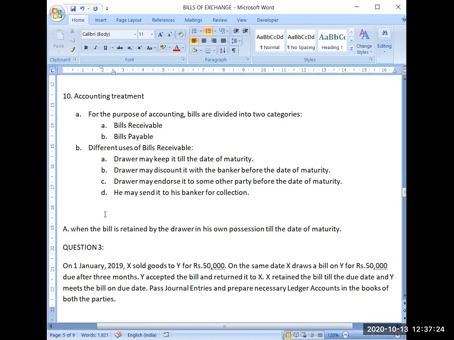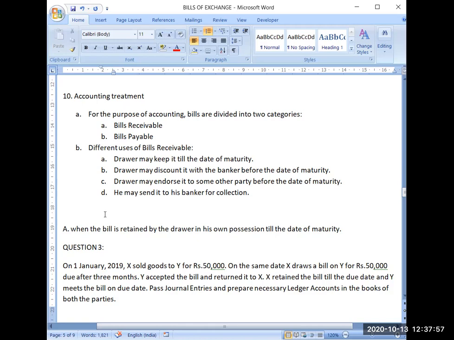The second use of the bill of exchange is that the drawer, after getting acceptance on that bill, may go to his banker and give this bill of exchange to the banker, saying that after 1 month, 2 months or 3 months I will be getting this payment, so you just keep this bill with you and give me cash against it. The banker will deduct some interest charges, called discounting charges, and the rest of the amount will be handed over to the drawer.